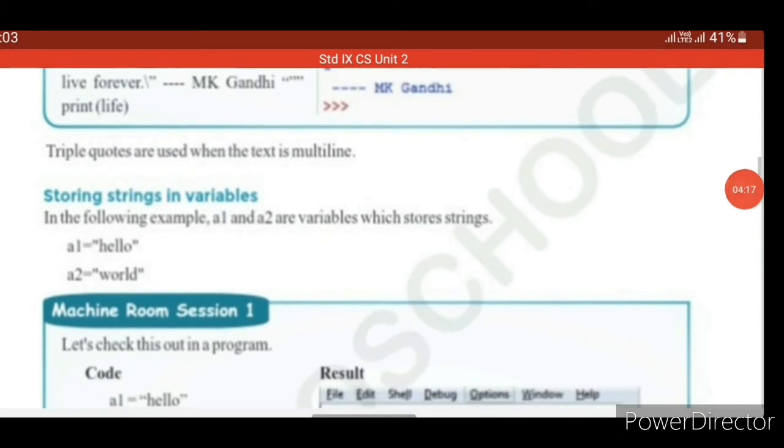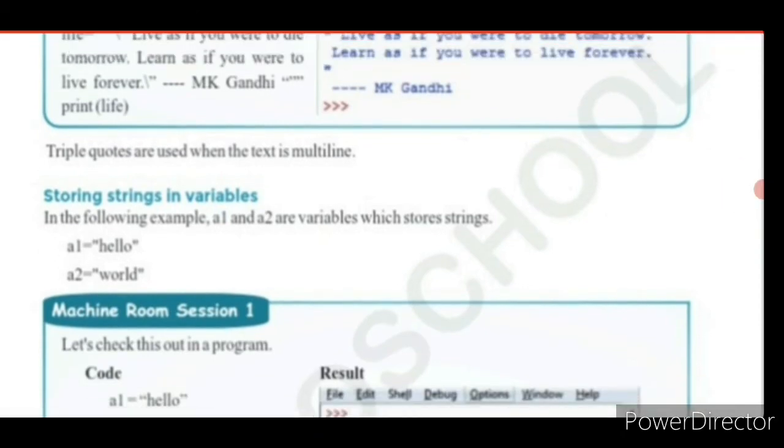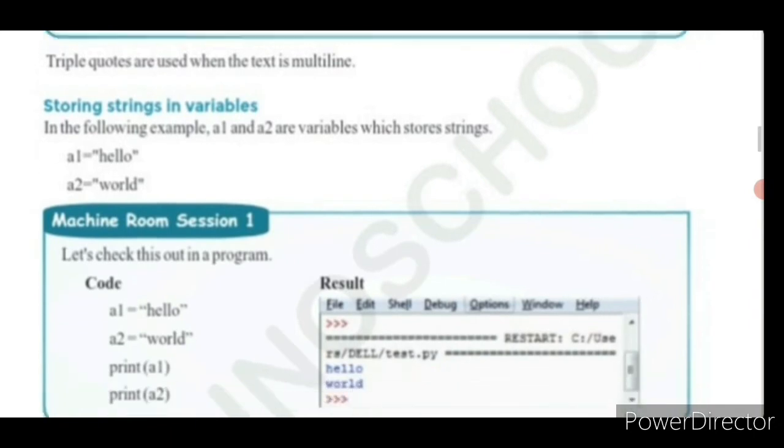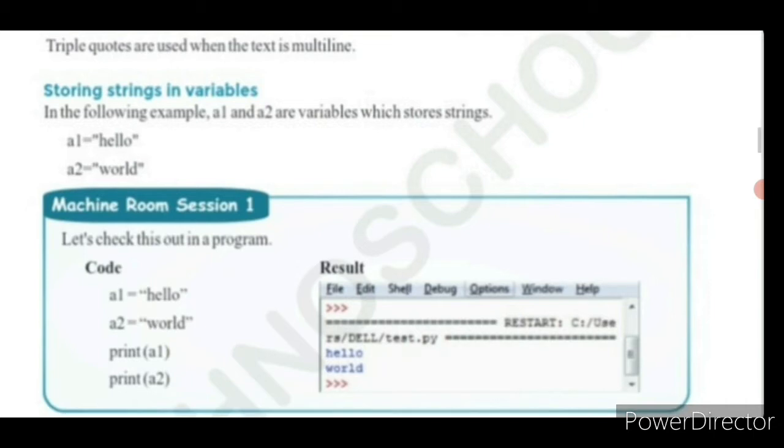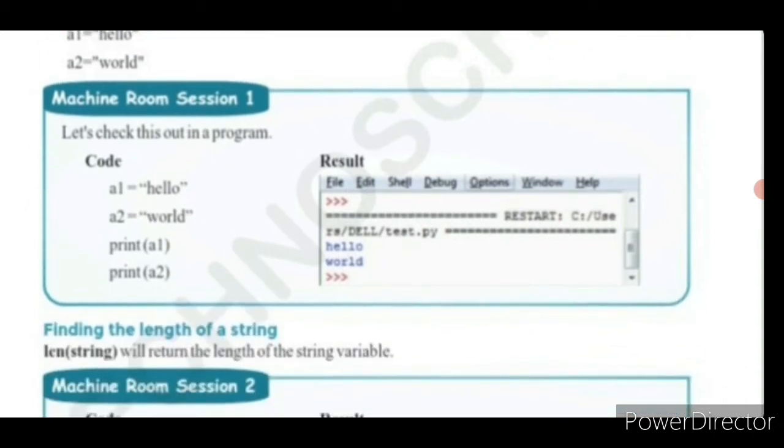Next we'll see storing strings in variables. What is a variable? A variable is nothing but a name which stores a value. In the following example, a1 and a2 are the variables which store strings. Here a1 is equal to "hello" within double quotes, and a2 is equal to "world".